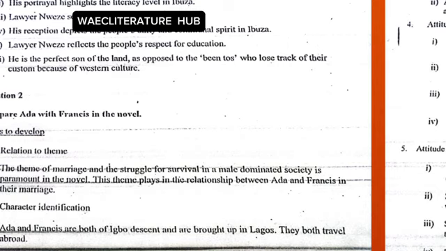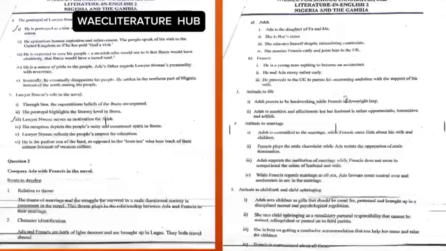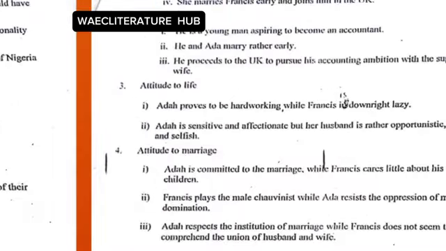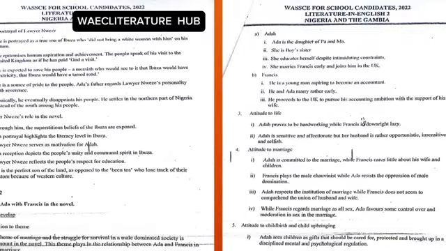Then your second paragraph, you mention or describe the 2 characters involved in the question. You describe them. And then your third paragraph, you start to talk about how both of them see life, how both of them see marriage, and how both of them see child upbringing.